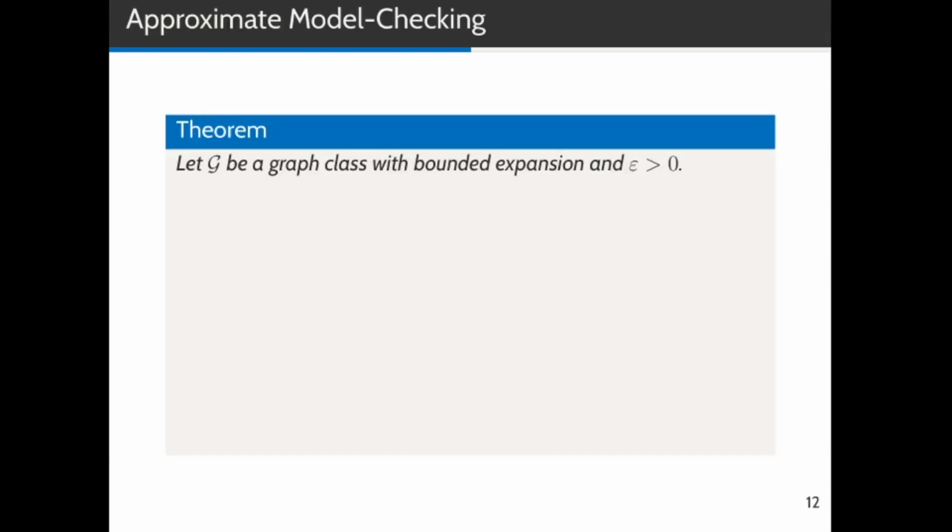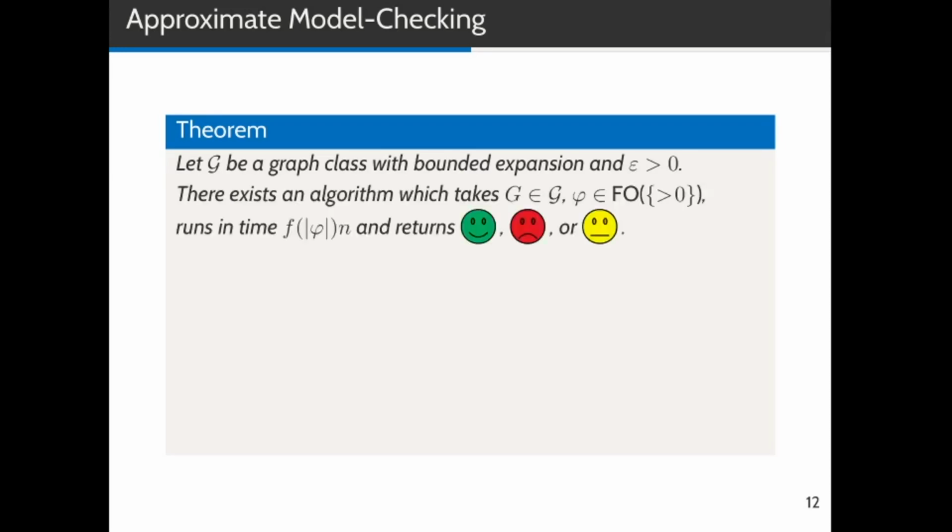This now finally brings us to our main result. Let G be a graph class with bounded expansion and epsilon be greater than 0. We show that there exists an algorithm which takes a graph from the graph class and an FO>0 formula phi and runs in time some function of the length of phi times n, the size of the graph, and the algorithm either returns yes or no or I don't know.